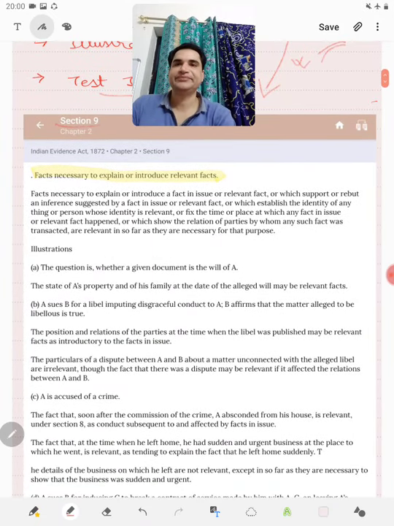Section 9 states: facts necessary to explain or introduce relevant facts.